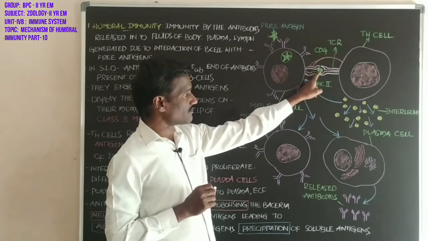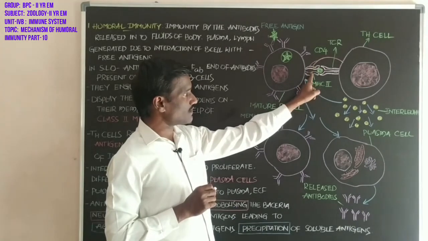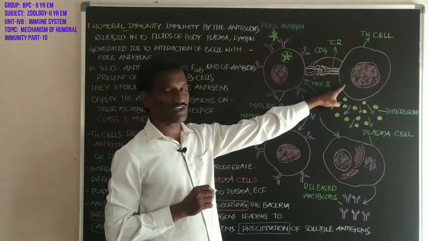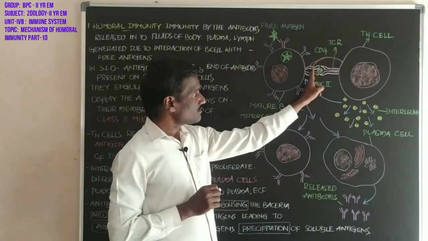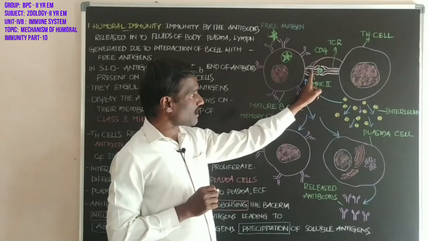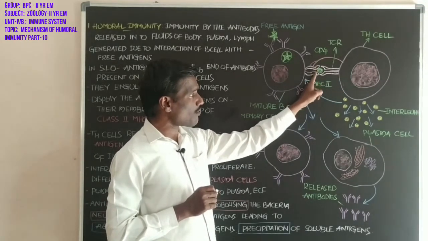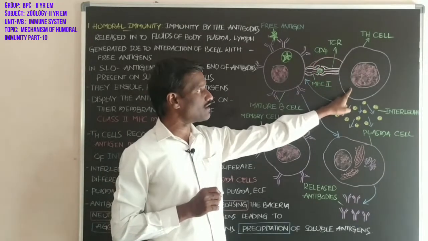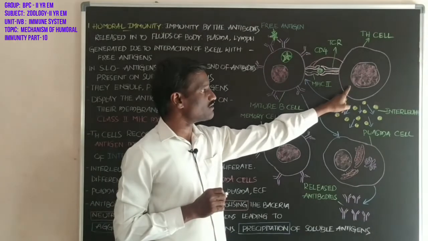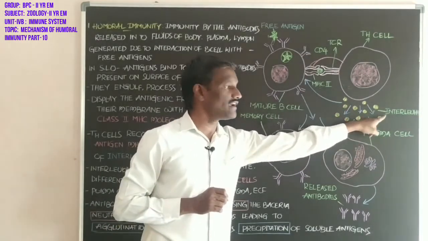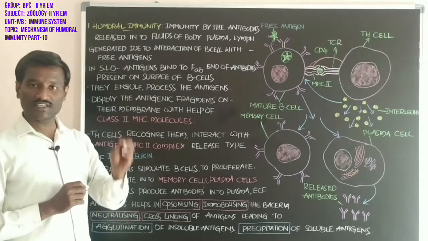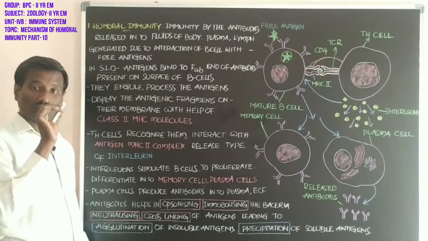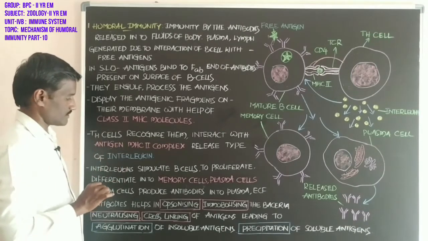Both are combined, and MHC II molecules present the antigenic fragment to the T helper cell. Both are combined and form the antigen-MHC II complex. The antigen-MHC II complex is identified by the T helper cell, which is stimulated and releases interleukins.